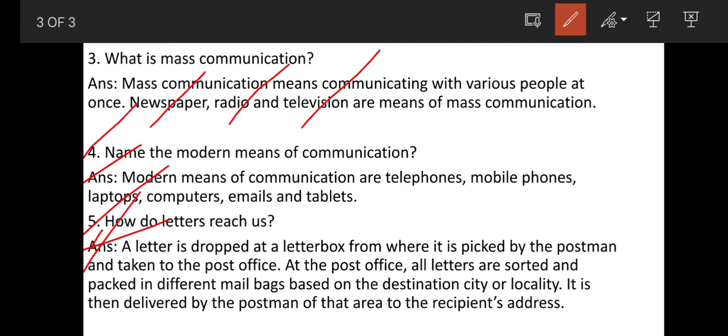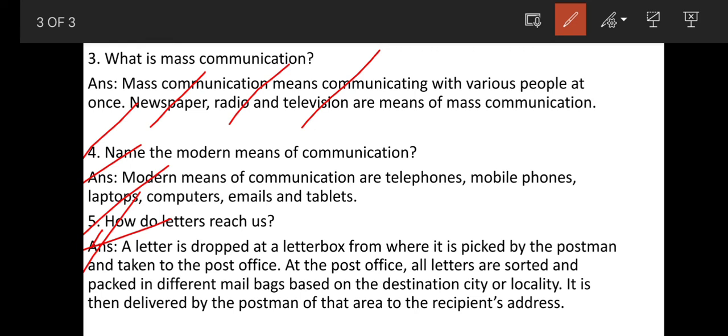So, first what we have to do? First, a letter is dropped. A written letter is packed in an envelope and it is dropped at a letter box. And from the letter box, the postman will pick up the letter and takes the letter to the post office. And when the postman takes the letter to the post office, what do they do?